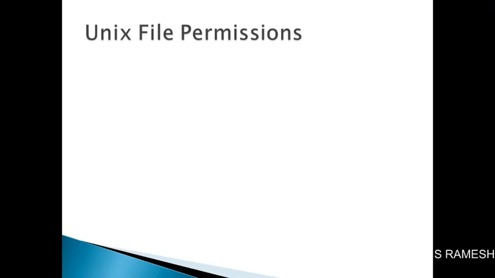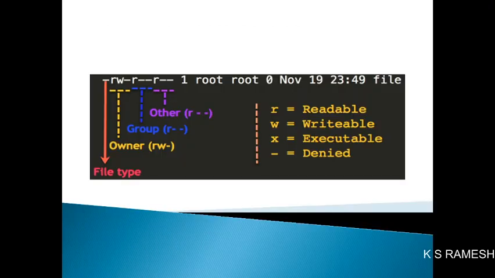So assume one user has read permission, write permission, and execute permission. We can remove the read, write, and execute permissions. At the same time, we can add read, write, and execute permissions. So every user has permissions. By default, what permissions are available and how we can view these permissions, we will understand in this session.